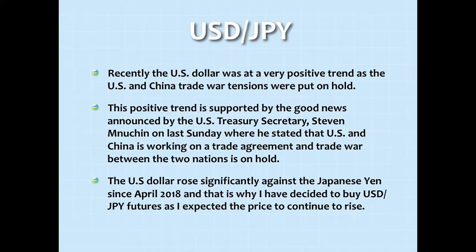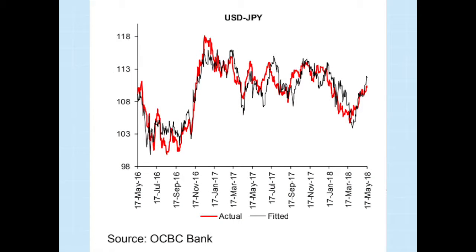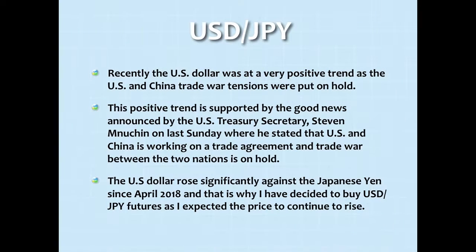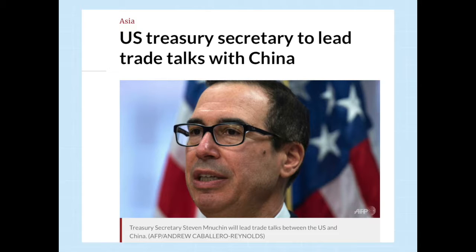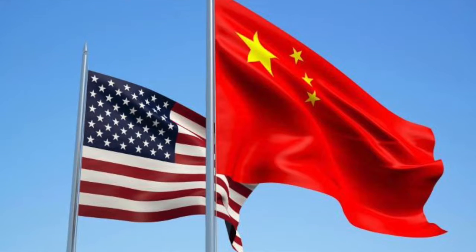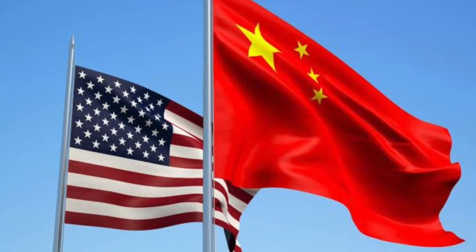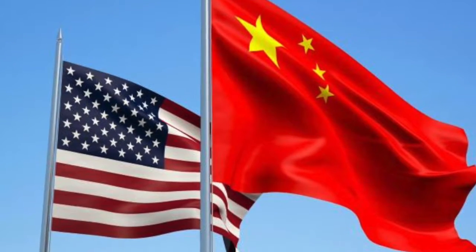For the third category, I've decided to take the foreign exchange, forex, of the United States dollar against the Japanese yen. Recently, the US dollar was at a very positive trend as the US and China trade war tensions were put on hold. This positive trend is supported by the good news announced by the United States Treasury Secretary Steven Mnuchin last Sunday, where he stated that the US and China are working on a trade agreement and the trade war between the two nations is on hold.